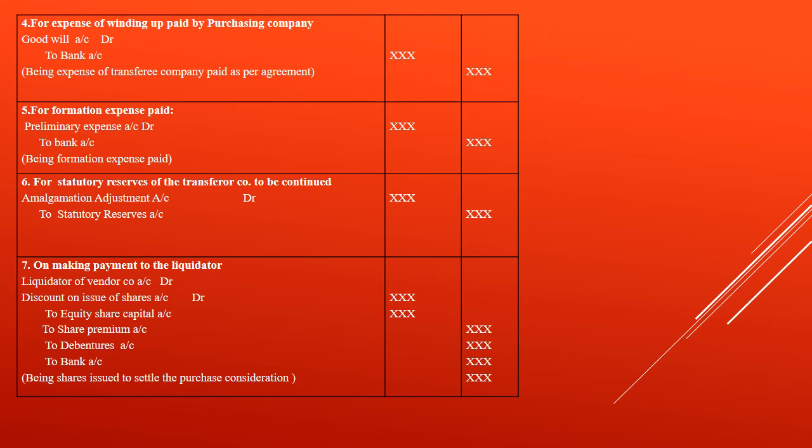For the statutory reserve of the vendor company to be continued, there is no such entry in the case of merger. Don't forget this: Amalgamation Adjustment Account Dr. to Statutory Reserve. That is the entry you will pass. The last entry, the final entry, is the same as it was in the merger: Liquidator of Vendor Company Account Dr., Discount on Issue of Shares Account Dr., to Equity Share Capital, to Security Premium, to Debentures, to Bank. So the same entry. This is how you pass your journal entries in the books of the purchasing company. Thank you. We'll see in the next video.